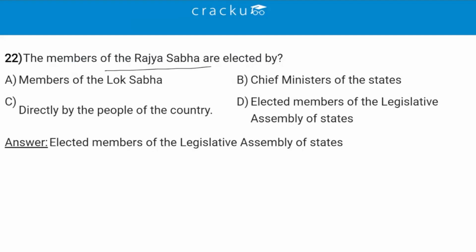The members of the Rajya Sabha are elected by, so the correct answer is elected members of the Legislative Assembly of State, which is option D. So all the members of the Rajya Sabha are elected indirectly by the members of state legislative assemblies, and basically they use proportional representation under the single transferable vote system. So option D is the correct answer.